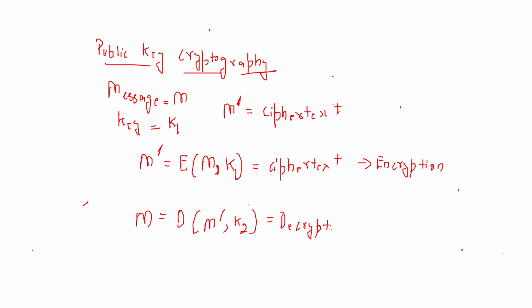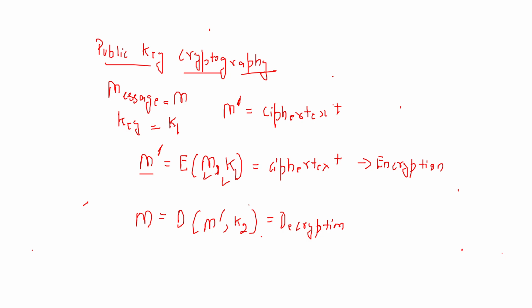So if you observe, I have message M, I am encrypting it with key K1 and I get the resulting ciphertext M dash. And then I get message M from the ciphertext M dash using key K2. So in this case I am using two different keys for encrypting and decrypting the message.